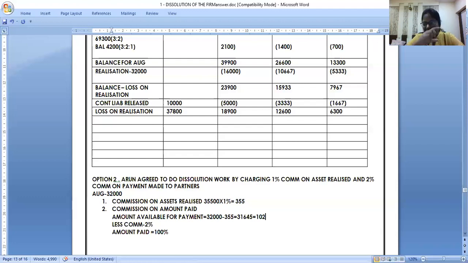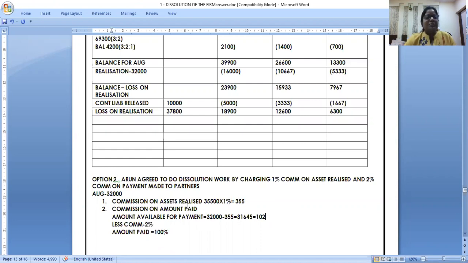Anyone is having any doubt? I could have made table and all, but I'm doing in words, so I'm following this. Amount available is 102. Pay commission 2, and then finally you pay 100. Commission is percentage, and whatever percentage, take it as 100. Commission is 2, amount available is 102. If you take 2% on amount available, it will go wrong, because out of amount available, he is deducting his commission and then paying. Then how is it calculated on paid? Clear? Give me a thumbs up, all of you, if this concept is clear. It's a challenge to do these problems in piecemeal with commission.